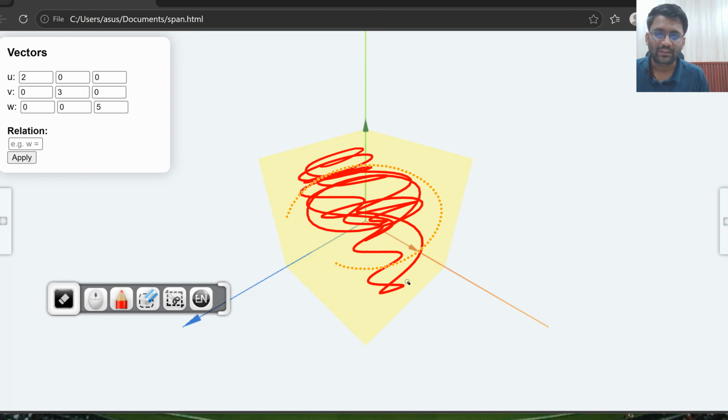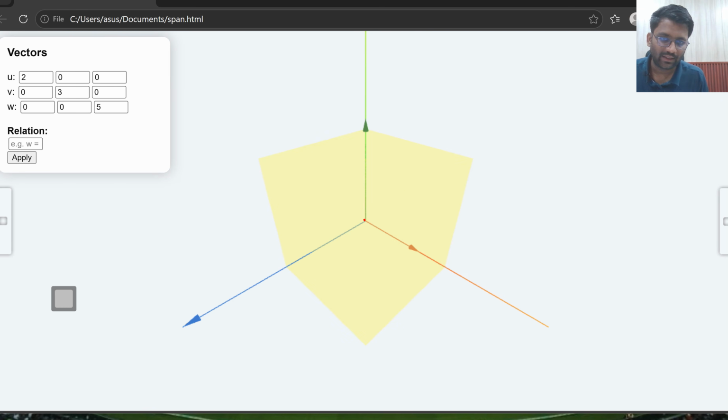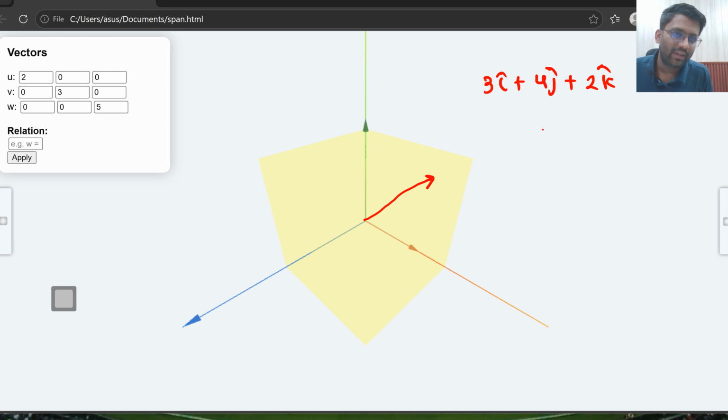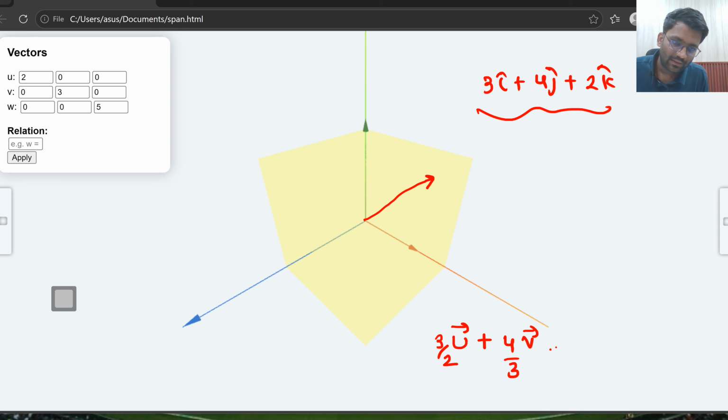What I mean is, if someone says I want to create the vector 3i cap plus 4j cap plus 2k cap using a linear combination, can you create it? Yes sir. I will take vector u and multiply it by 3/2, take vector v and multiply it by 4/3, and take vector w and multiply it by 2/5.